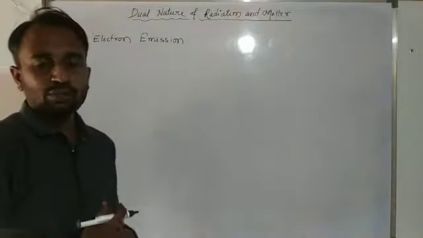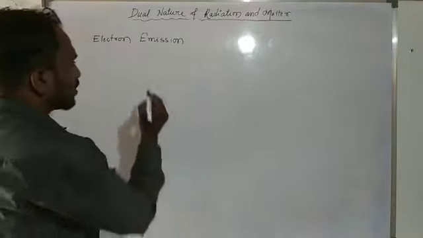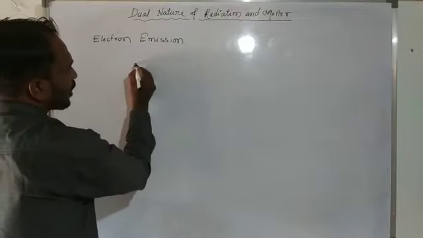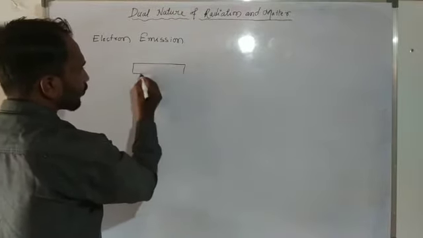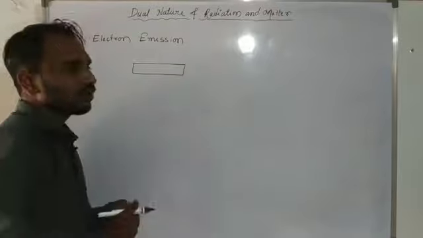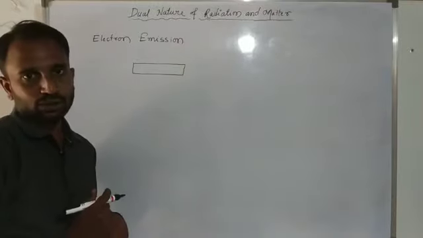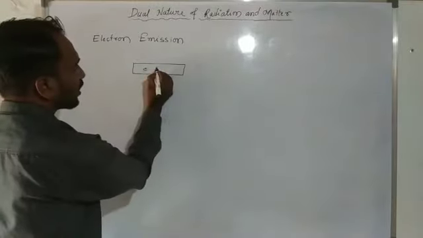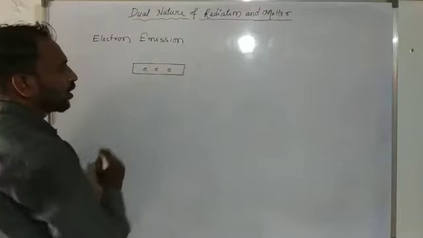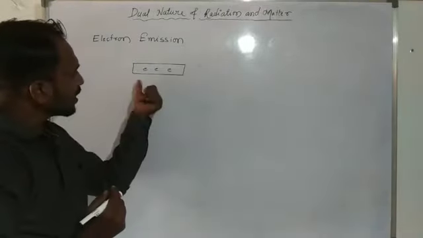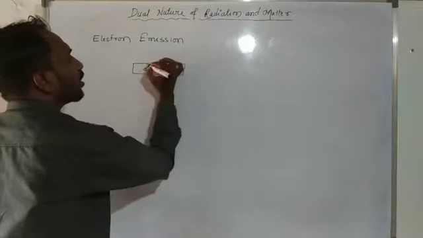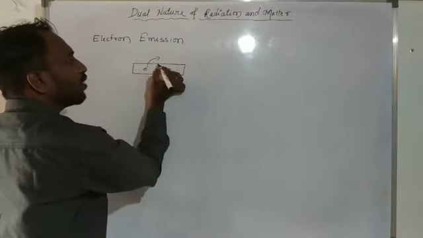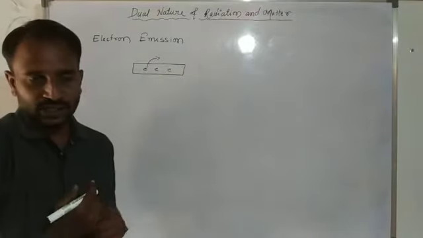Electron emission means, suppose this is a metal. You already know that a metal has free electrons. These electrons are emitted from a metal surface.